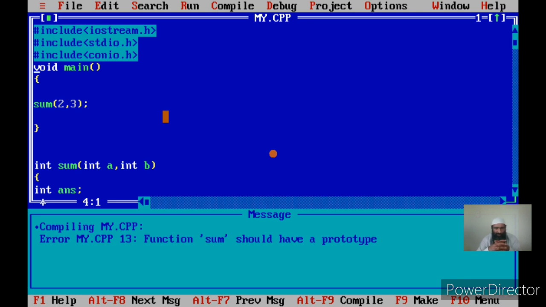Once the compiler compiles this program, since the call to the function sum is encountered by the compiler before the function definition itself, the compiler does not have any idea about the formal parameters and their data types, because the definition has been made after the fact.